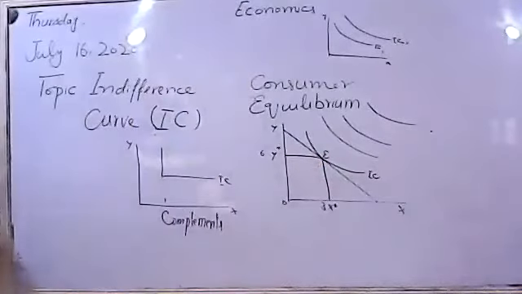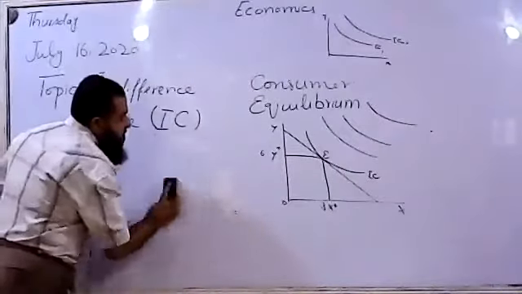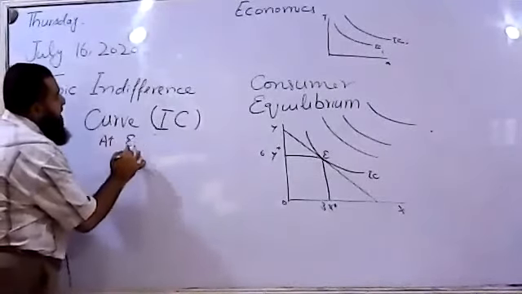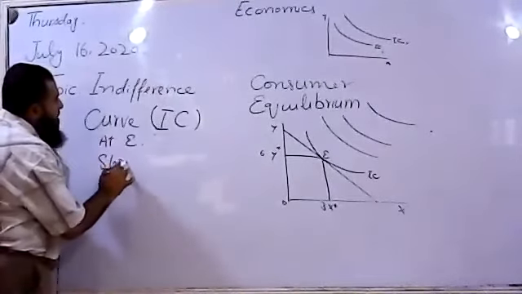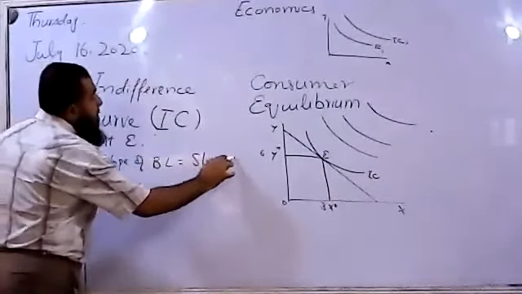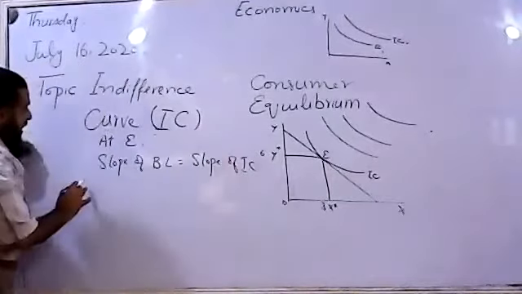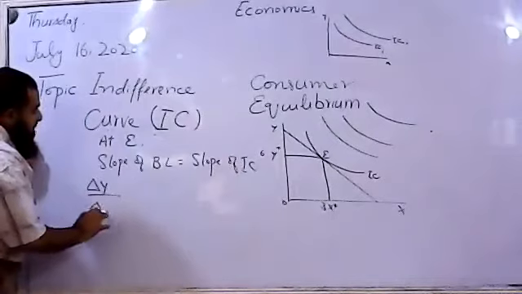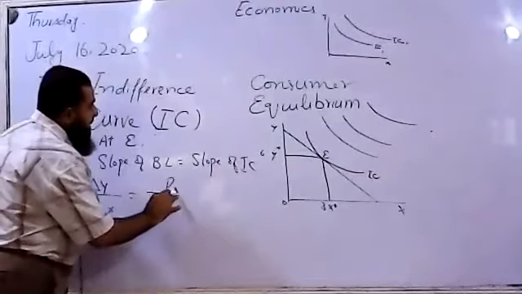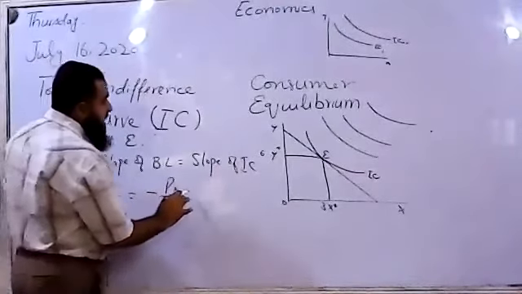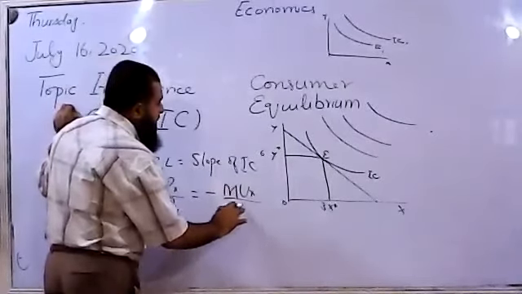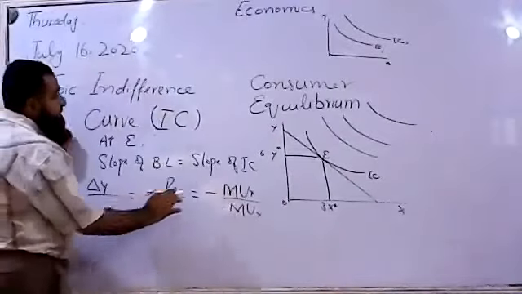What is happening at equilibrium? At the consumer's equilibrium, the slope of the budget line will be equal to the slope of the indifference curve. Change in y over change in x should equal the slope of the budget line we studied, minus price of x over price of y, and the slope of the indifference curve is minus marginal utility of x over marginal utility of y. So the minus sign is cancelled out.